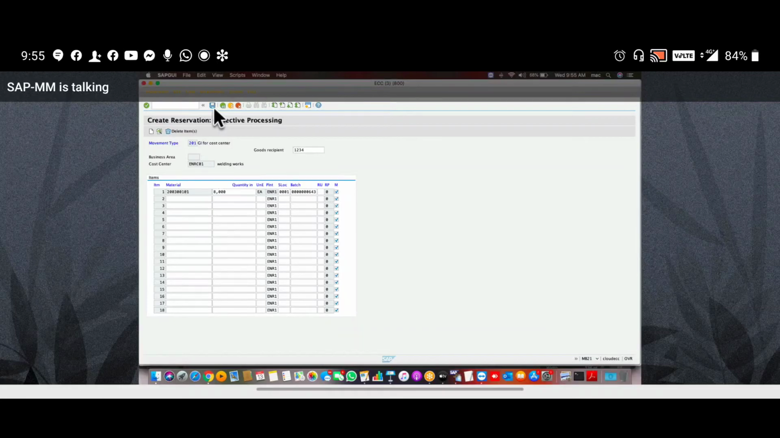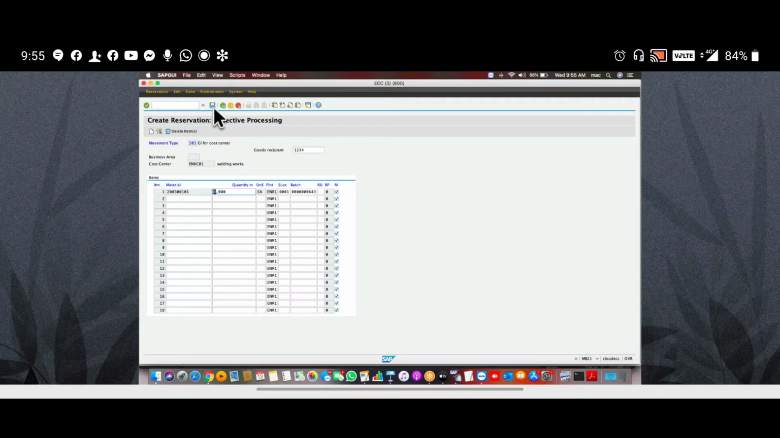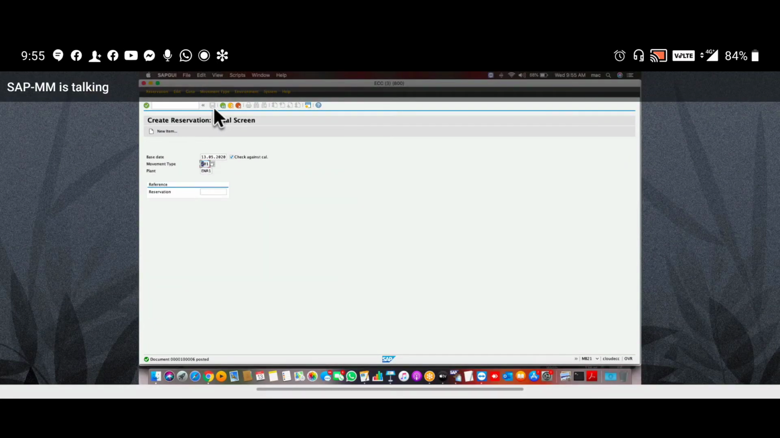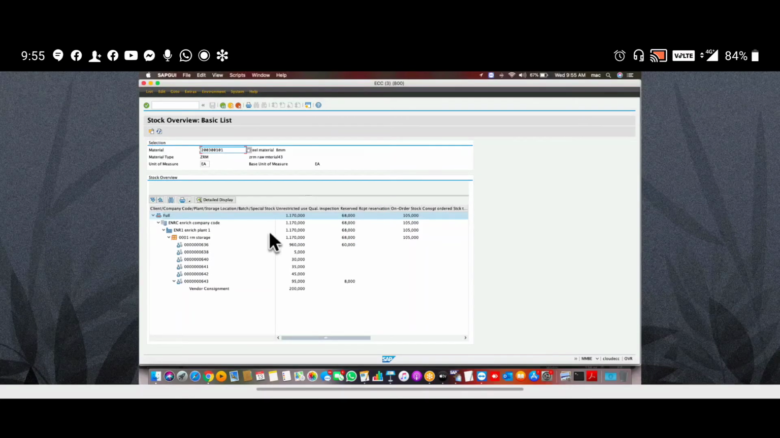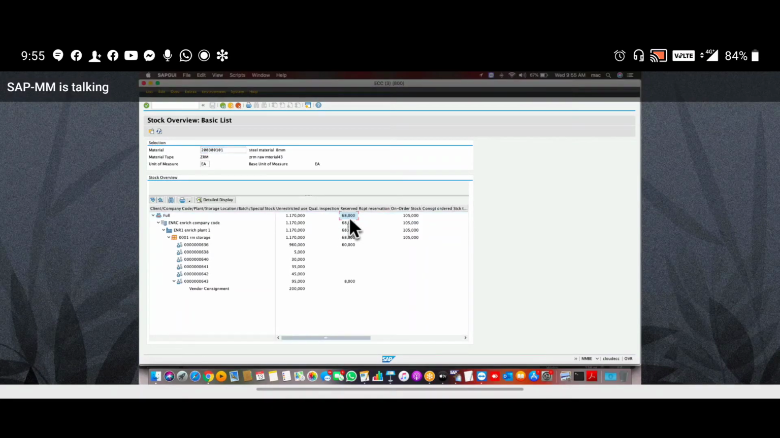Just save this. So stock is reserved now. Now let us check how much stock is reserved. MMBE, just give material and plant, execute. See, it will show total stock 68 reserved, and the 8 stock you reserved today from batch 643.